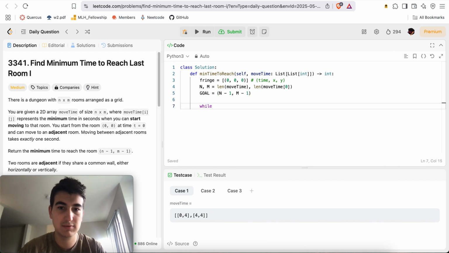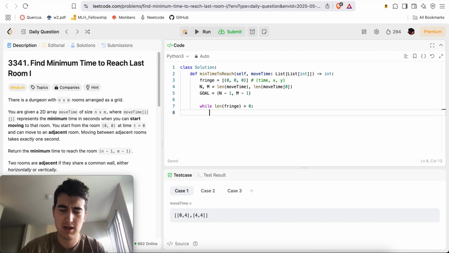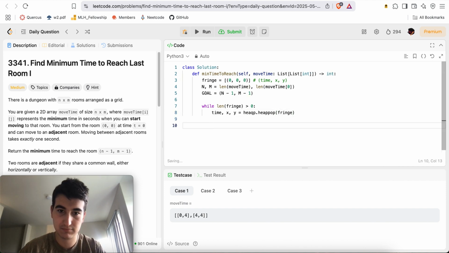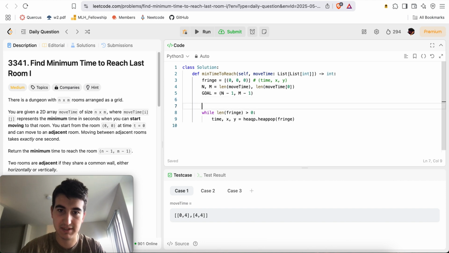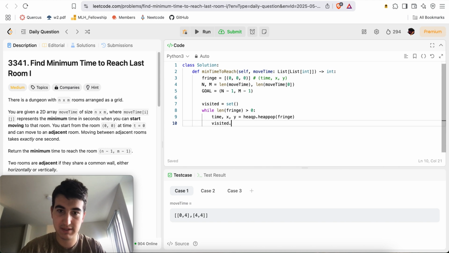While the length of fringe is greater than 0, time, x, y is equal to heapq.heappop from the fringe. Here we need a visited set equals set. Here we'll just say visited.add x, y, because this is the optimal time.